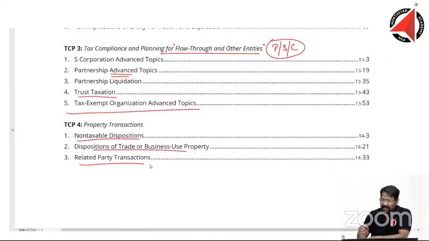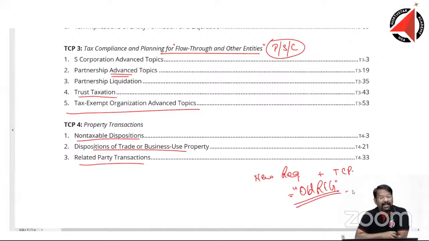In my opinion, what is happening is the new regulation paper plus the TCP is becoming equal to the old regulation paper. All right, it is becoming very similar to the old regulation paper. That is the equation that is running actually in my mind. So new regulation plus the TCP is actually the old regulation paper. Good for you.